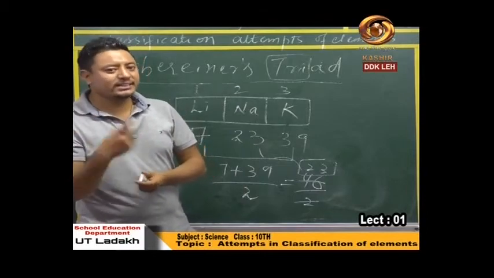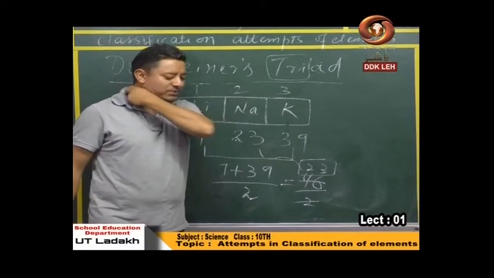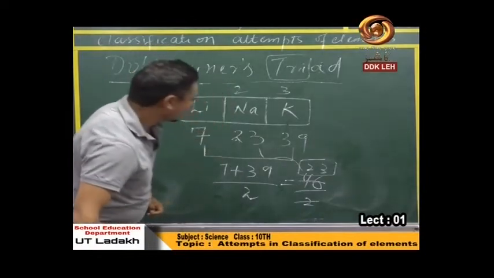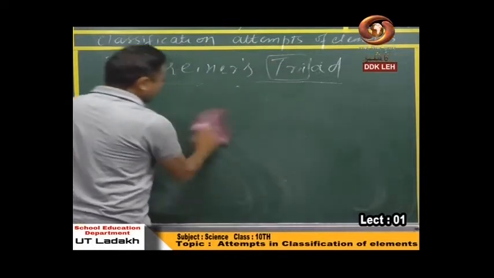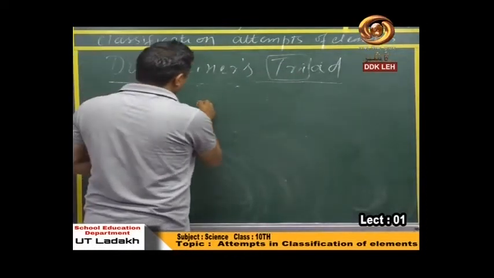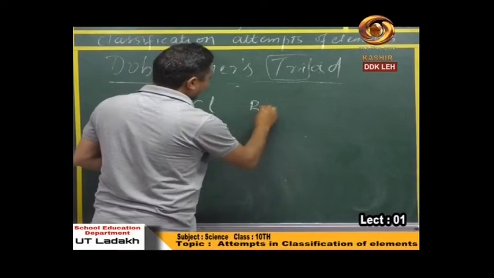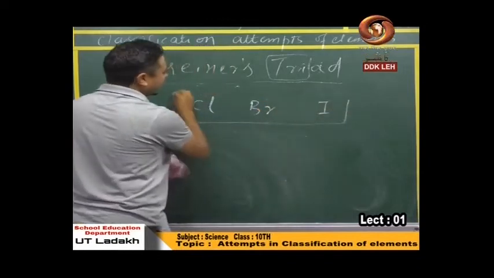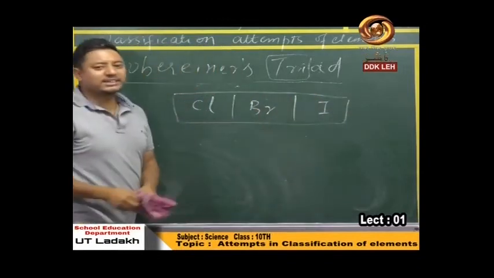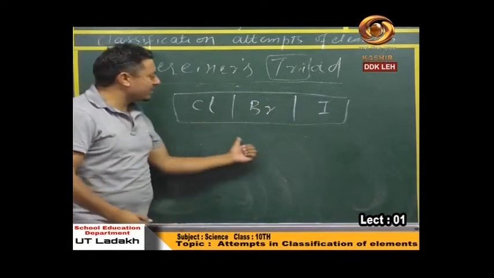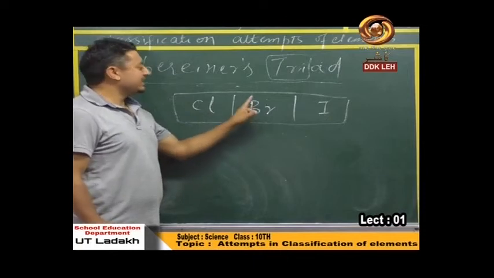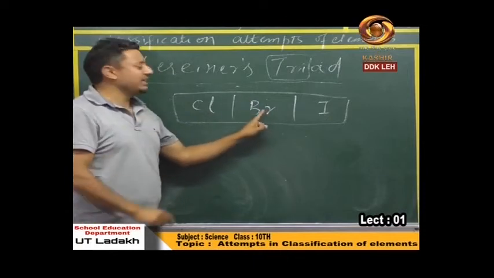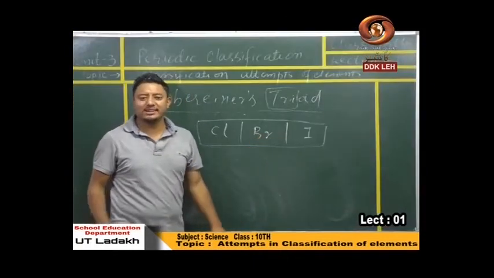He did this with two other groups also. I am going to mention it here. This was the first group he mentioned. And the second group he made was chlorine, bromine and iodine. See, he again made a triad. He found the average of the atomic masses of these two elements and found that it was approximately equal to the atomic mass of this central element.